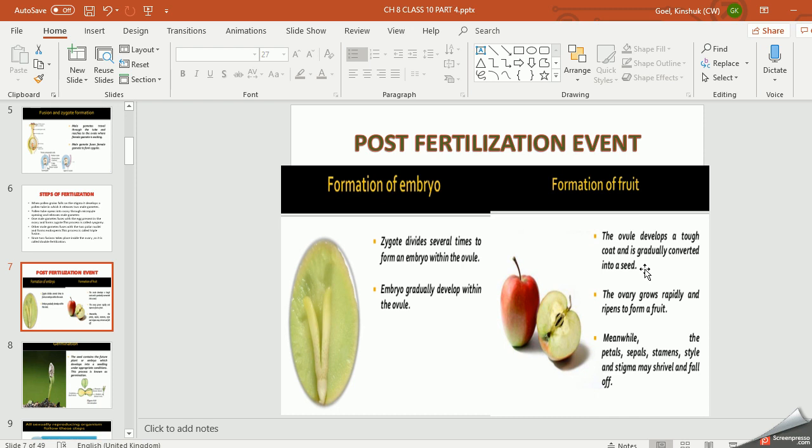If you are seeing one seed in the fruit, then it has only one ovule, and if you see many seeds, that means it has many ovules. So the number of seeds depends on the number of ovules present in the ovary. Now this ovary grows rapidly and ripens to form a fruit, right?